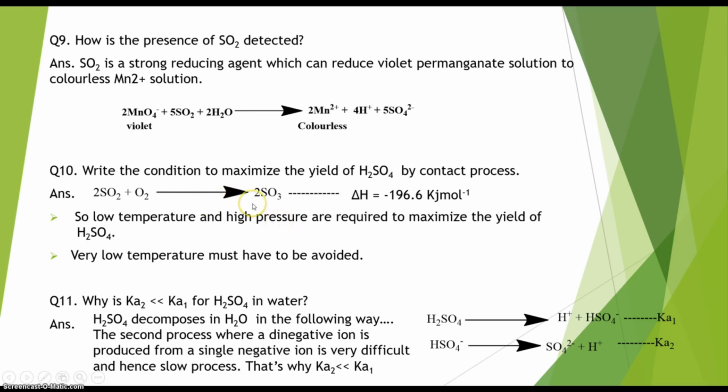Because according to Le Chatelier's principle, if we maintain high pressure, then the reaction will try to proceed in the direction where the pressure would be less, and the pressure is less on the product side, right? Because on the product side the number of moles is less in comparison to the reactants. Total reactant is 3 moles, total product is 2 moles, right? So if we maintain the pressure high in this reaction, then the reaction will occur in the forward direction, because in the forward direction the product gas pressure is less.